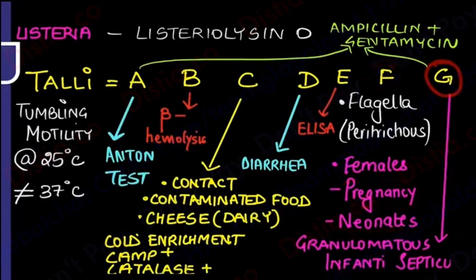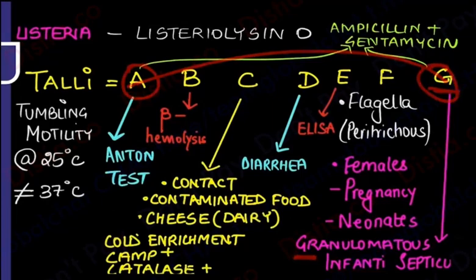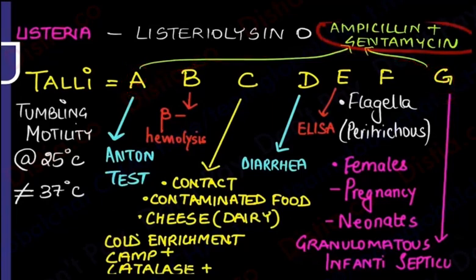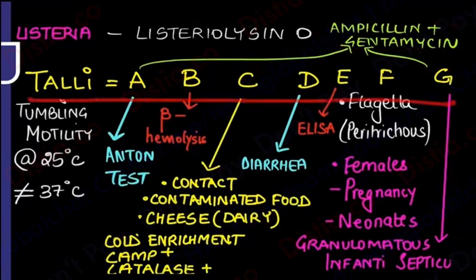G, I have kept, it causes specially something in children called granulomatosis infantiseptica. So infanti tells me children. G for granulomatous. And now when I go from G back to A, the A and G tell me the treatment. It is treated by ampicillin plus gentamicin. Beautiful mnemonic, isn't it? It took me almost half an hour to make it. So this is the Tully A, B, C, D, E, F, G.